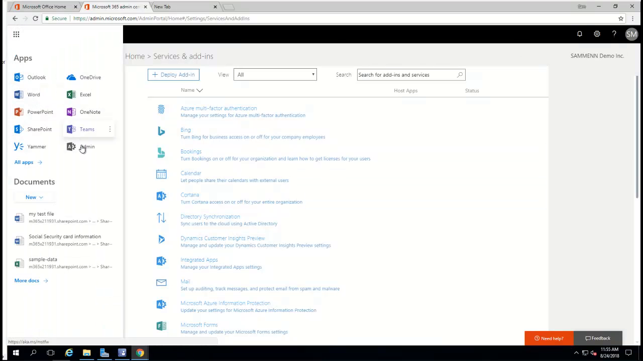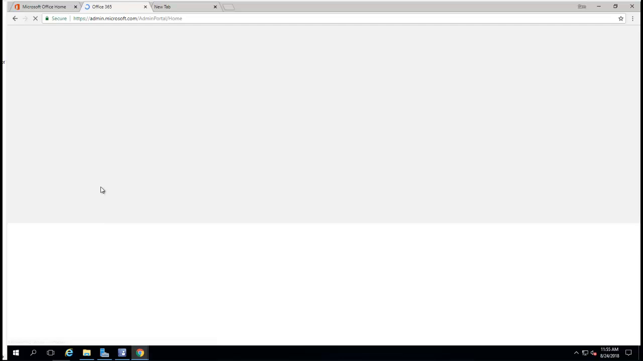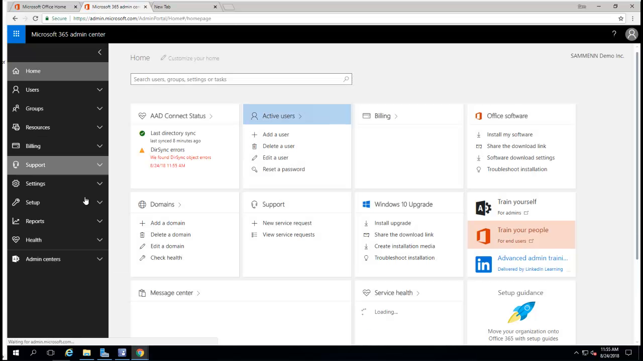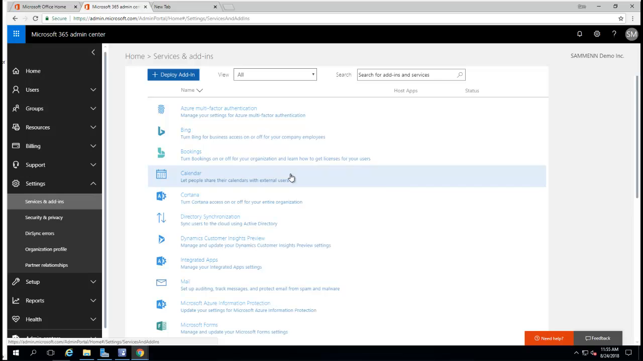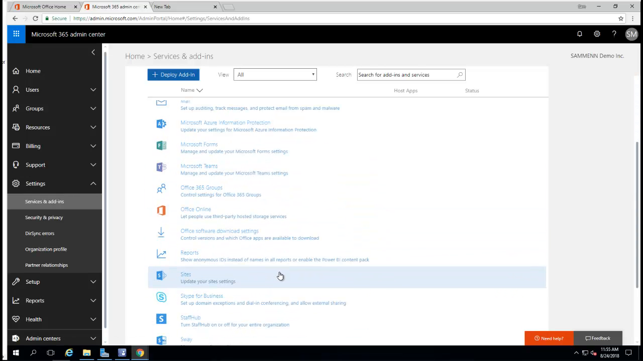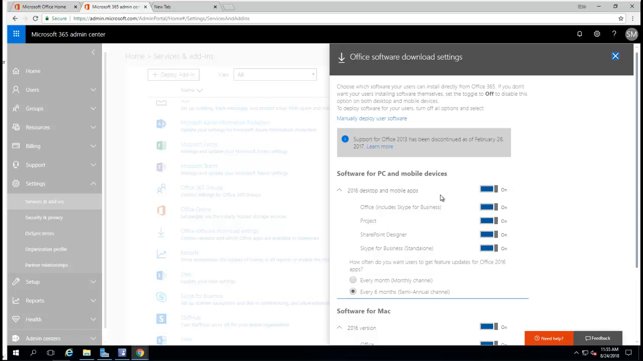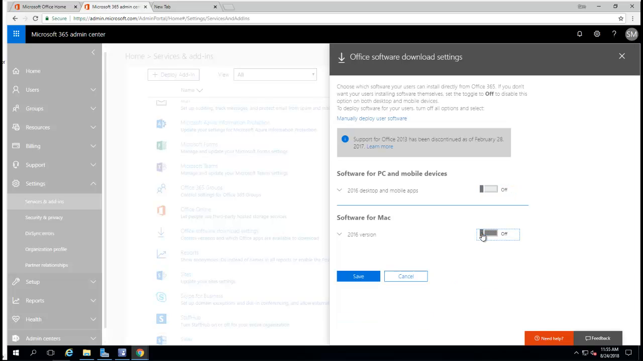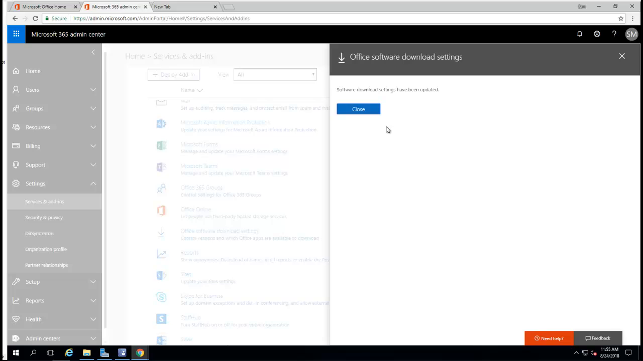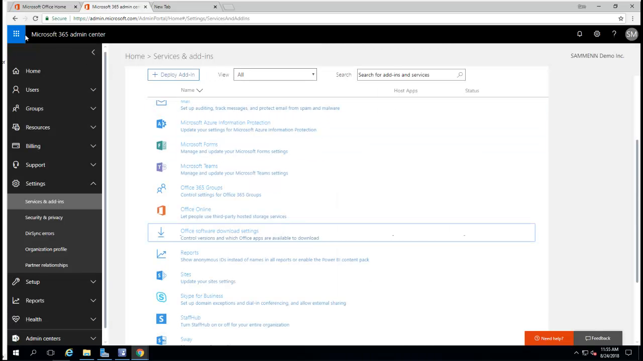In the admin center, you want to go to settings, services and add-ins. Select this one here, Office software download settings. You have to turn this off for Windows, for PC, and for Mac if you want to turn it off for Mac as well, and click Save. And that's it. Let's go and test it.